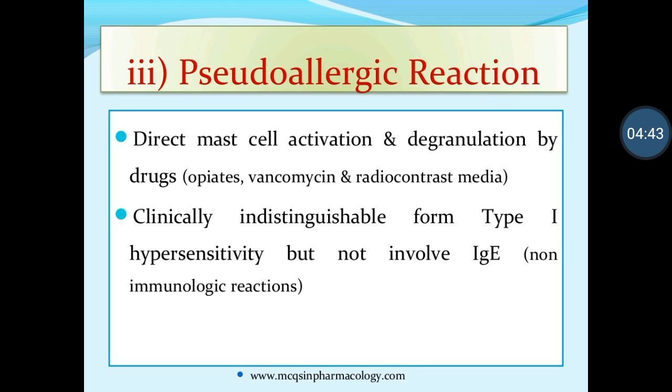These chemicals are present in the cells as granules, and when these agents attack the cells, the cells degranulate. Degranulation means these chemicals stored in the cell are released from the cell and have their action in the body.